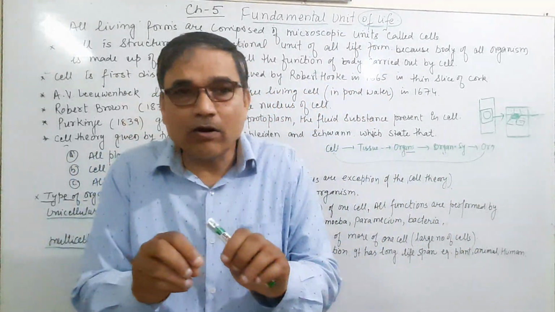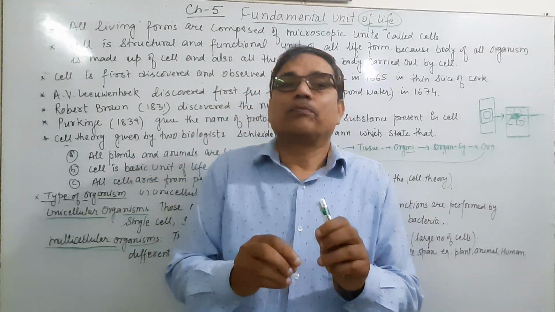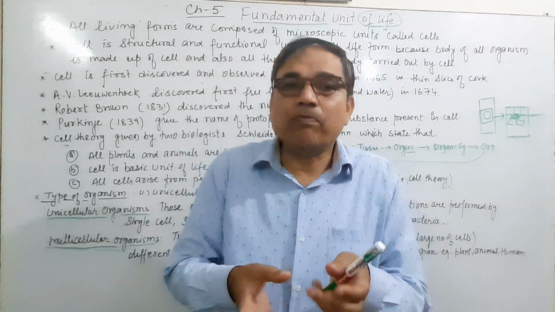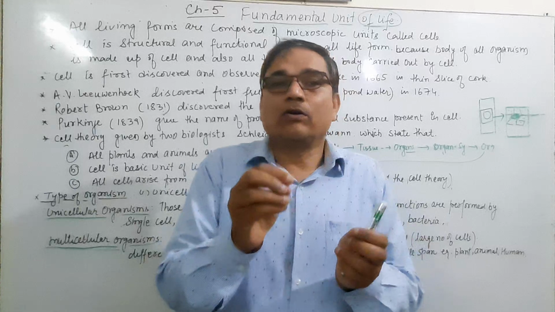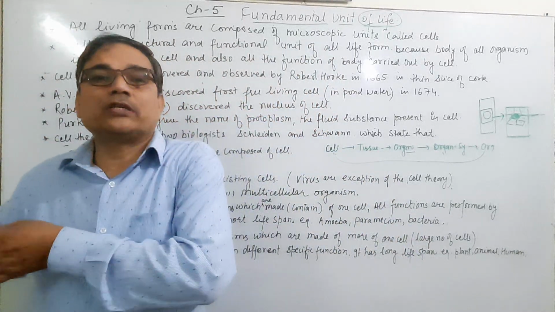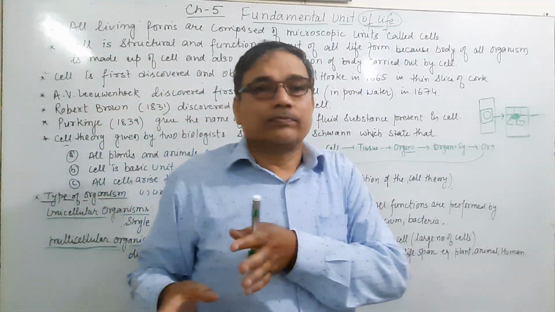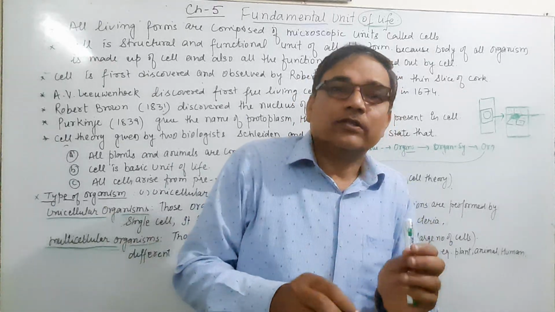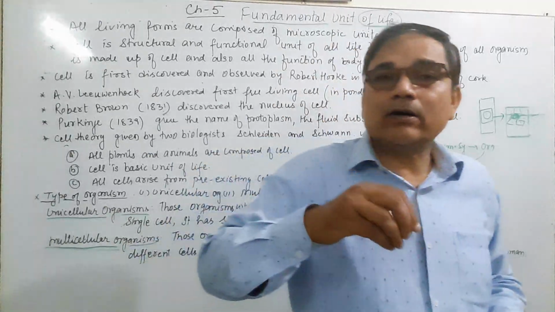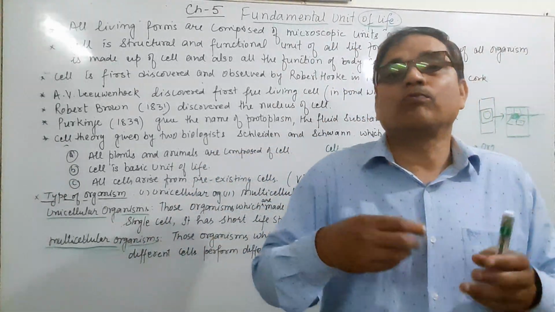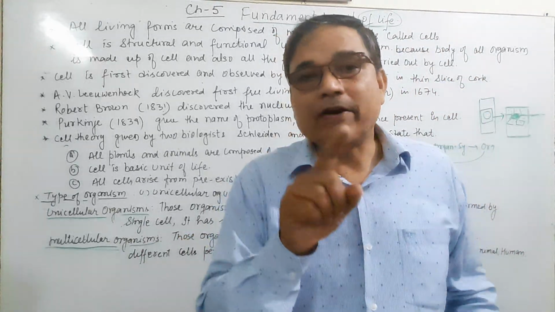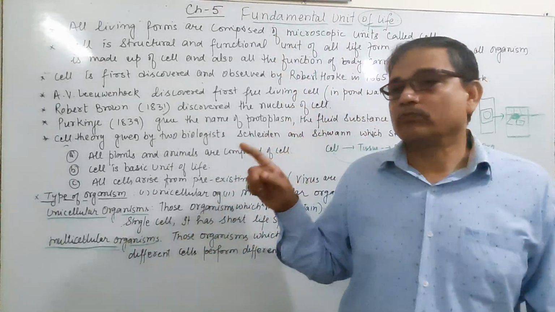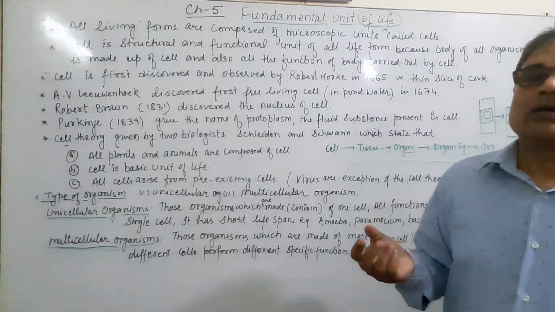In a multicellular organism, each cell performs a specific function, not like a unicellular organism. Therefore, their lifespan as compared to a unicellular organism is much longer.